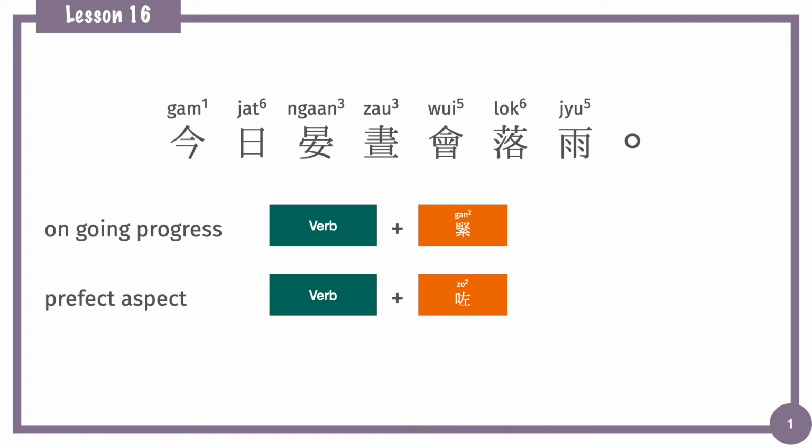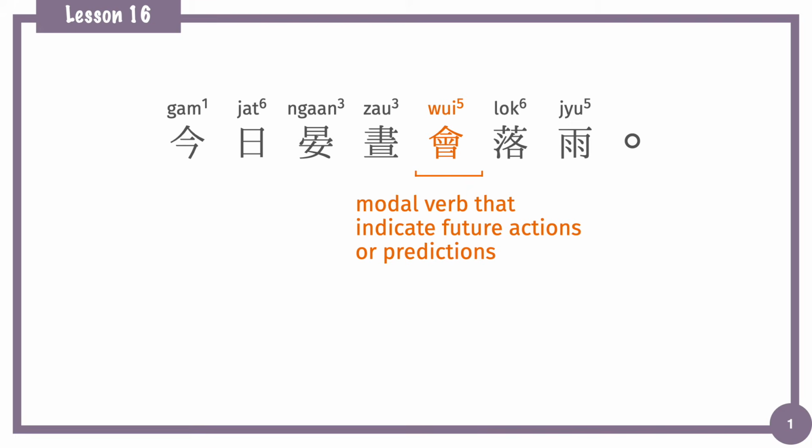Now we are going to talk about the future aspect. To express future aspect, we can add modal verb 會 in front of the verb or verb phrase. 會 is the modal verb that indicating future actions or predictions.